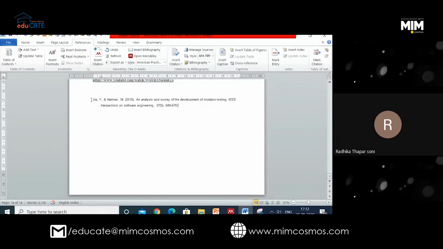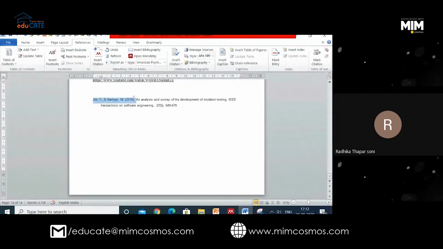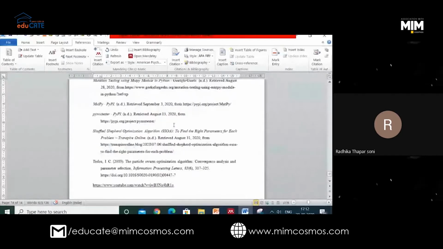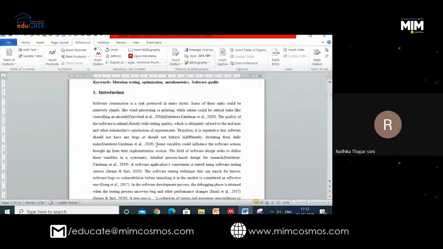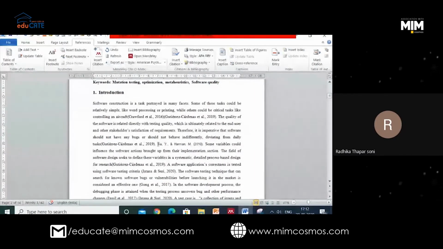Then if I want to number it, I will number it, and if I want to just cite with the author's name, I will copy here, go where I want the citation, and paste it like this. This is the common method which everyone actually uses in practice. It is not a wrong practice. If we are not aware of the tools, we do this.